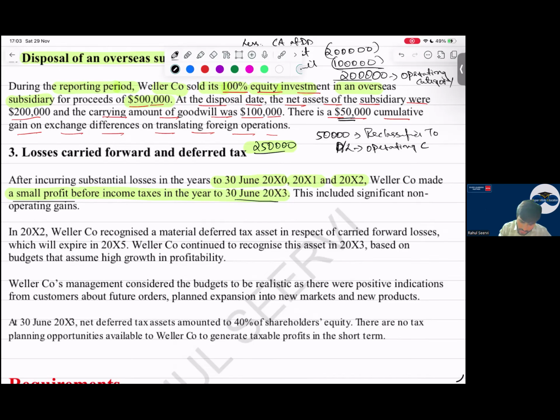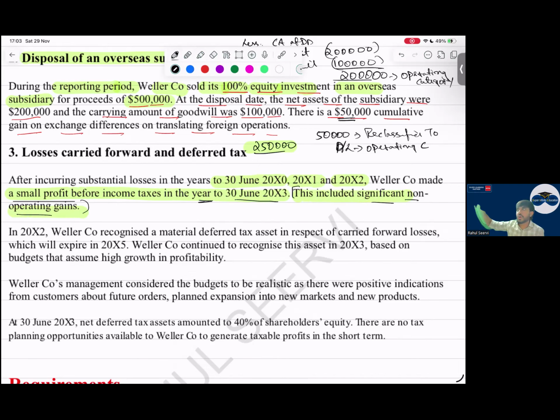This included significant non-operating gain. Or evidence. You got more. See, they are saying the small gain which we have made is based on non-operating gain, like we are selling some asset and making some gain. They are saying this includes significant non-operating gain. So by just reading the first sentence, I get to know that they should not recognize deferred tax.